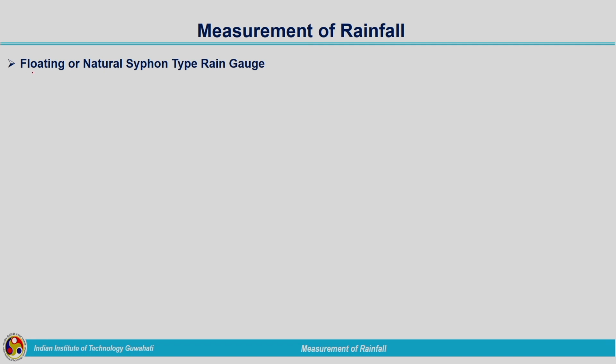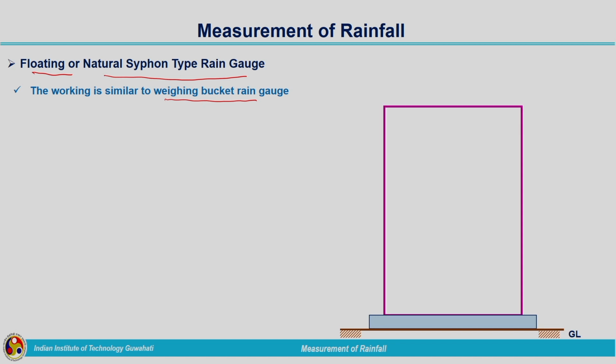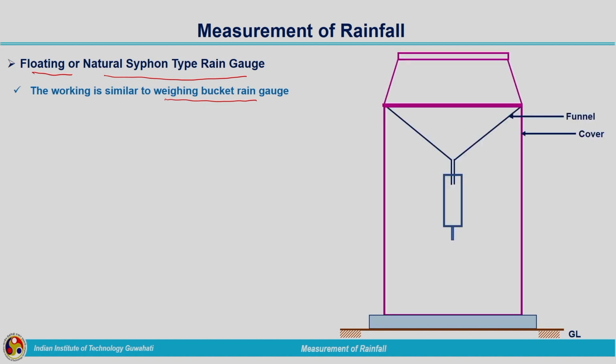Next one is the floating or natural siphon type rain gauge. The working is similar to that of the weighing bucket rain gauge. Let us see the pictorial representation of this floating type rain gauge. Here we have the ground surface, and above it the rain gauge is installed. This is the cover, and here we have the funnel. The funnel will collect the rainfall and it will be transferred to a float chamber.